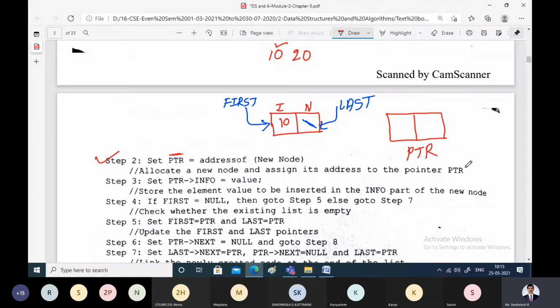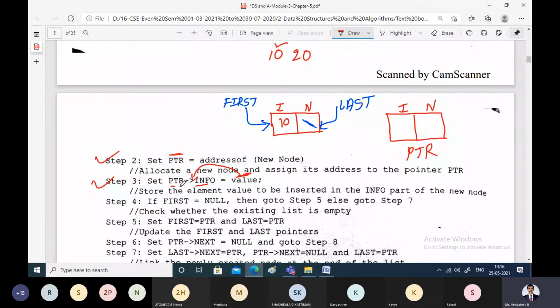What is the next step? This 20 must be stored here because the new node also contains an information part and a next part. Set PTR pointer info: whatever value you want to store in the linked list should be assigned to the info field of PTR.